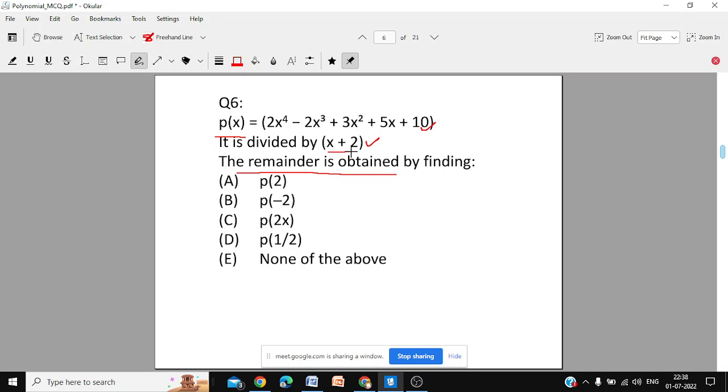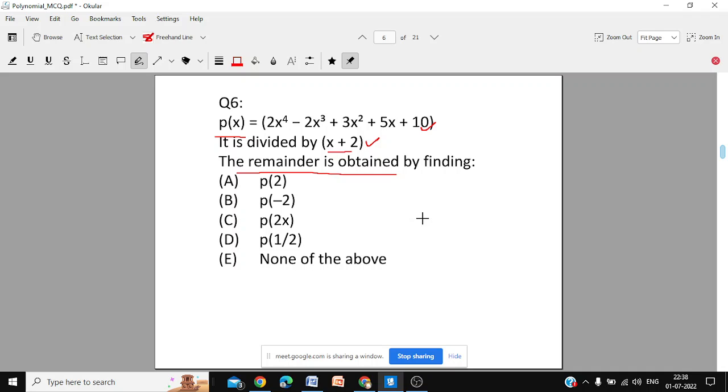So what will you do? You don't have to actually find the remainder. You just have to say which is the correct procedure, which is the correct method. P of 2 will give the remainder, P of minus 2 will give the remainder, P of 2x will give the remainder. Which one will give the remainder?